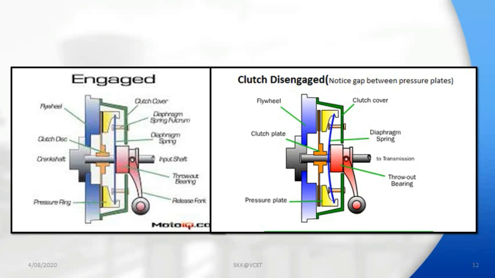Coming to the advantages: pedal movement is less, hence gear changing is easier. No problem of cone binding here. The disadvantage is that greater spring stiffness is required, hence greater force is required for disengaging the clutch. That is the disadvantage of the single plate clutch.